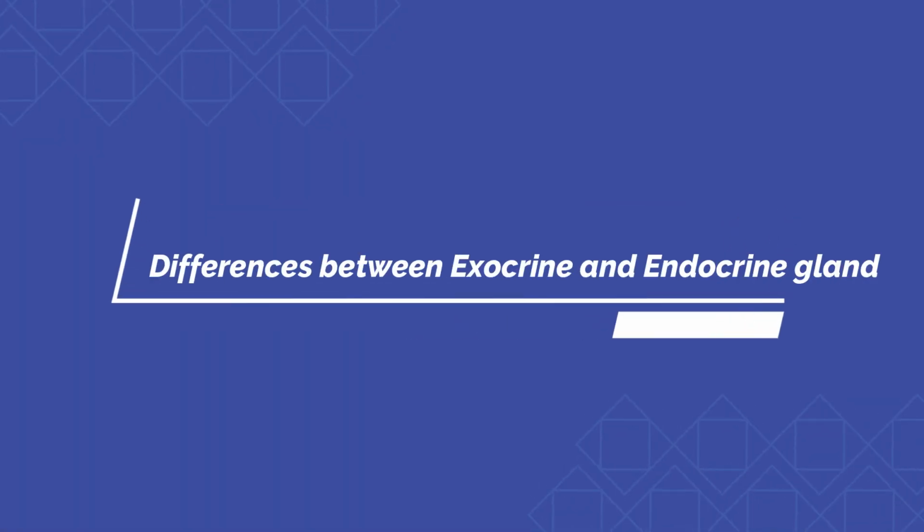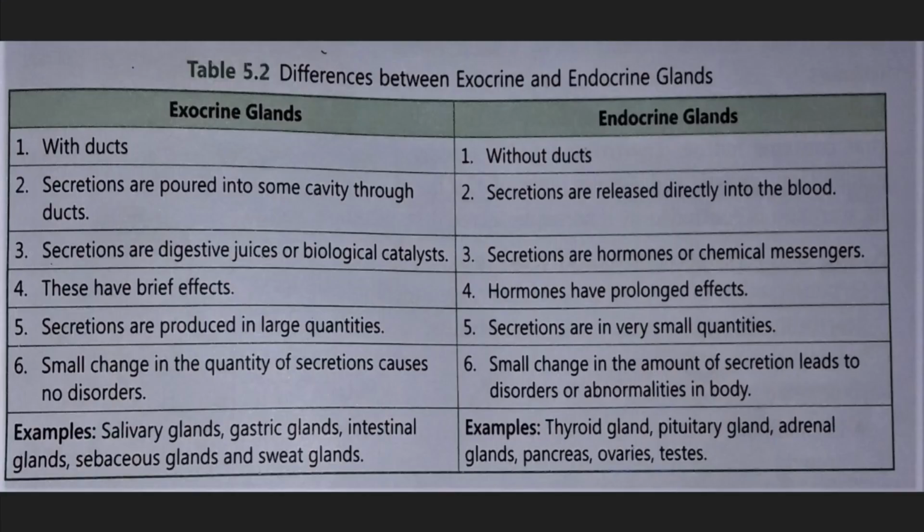Now children, let's talk about the differences between the exocrine and endocrine glands. First, exocrine glands are with ducts and endocrine glands are without ducts. The tube-like structure which comes out from the glands is present in the exocrine, and endocrine glands don't have the ducts. Second, secretions are poured in some cavity through the ducts, whereas in endocrine glands secretions are released directly into the blood. Already I have discussed more about this.